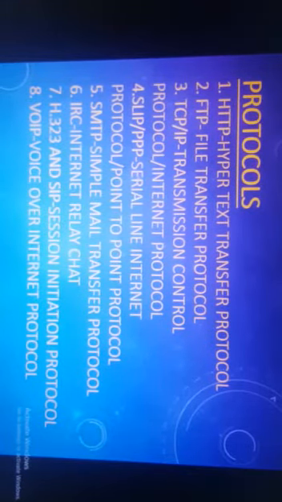Next topic is protocols. Here are the basic 8 protocols, and other than that we have studied a lot more protocols, but basically we'll focus on these 8 protocols here. The first is Hypertext Transfer Protocol, that is HTTP. We have already studied it since class 8th, I hope.